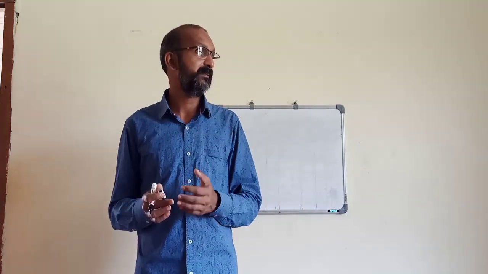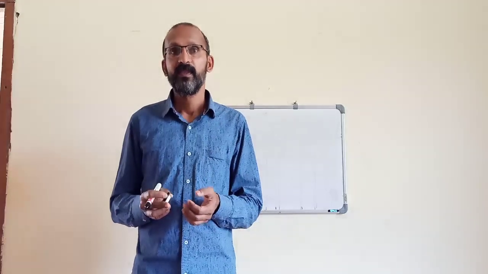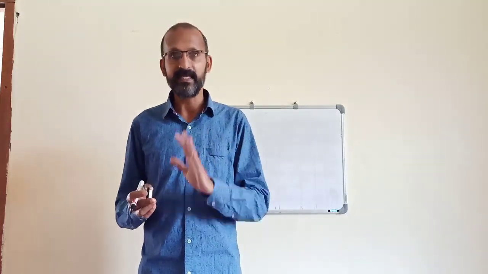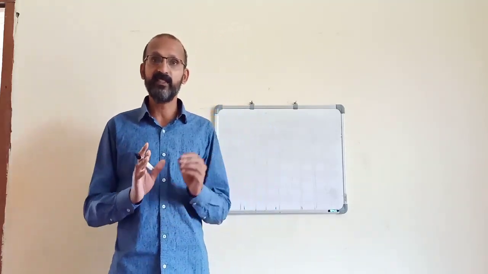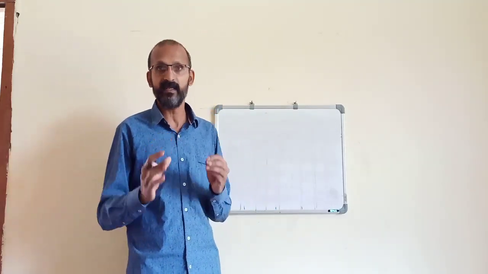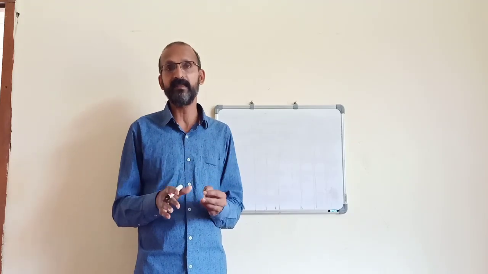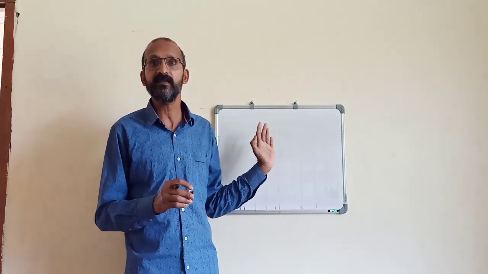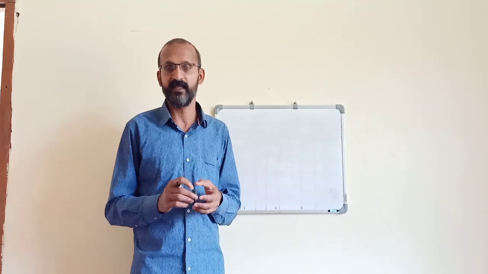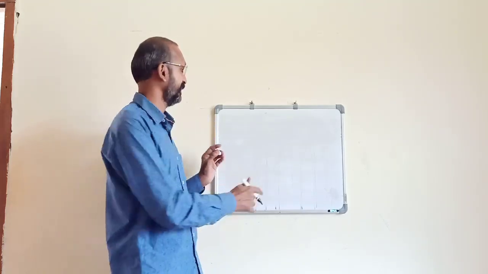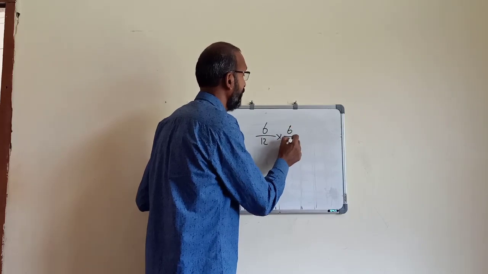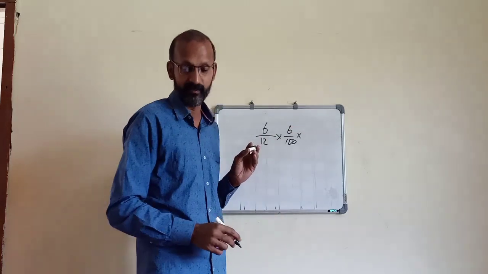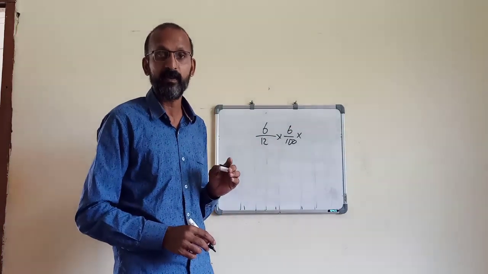In some cases, if the rate of interest is not mentioned in the partnership deed, then according to the agreement among the partners, it is decided as 6 months' interest at 6%. That means 6 by 12 into 6 by 100 on the withdrawal amount.